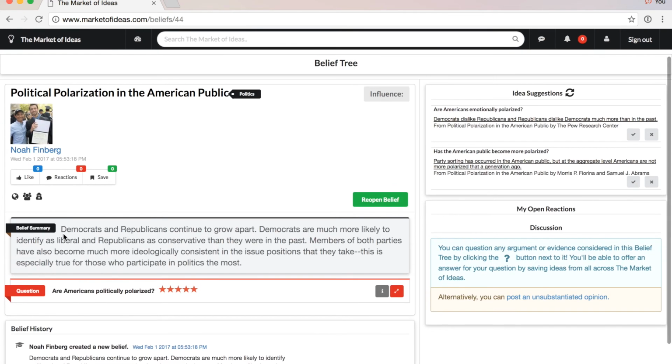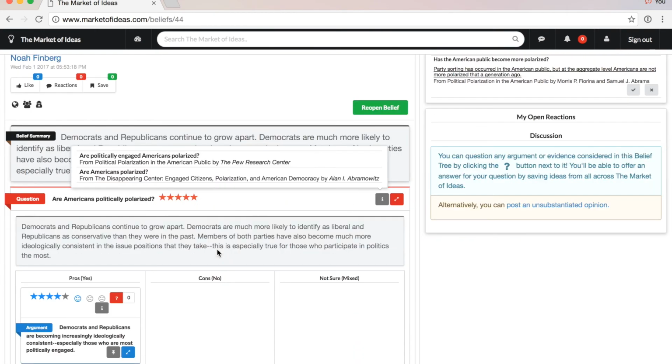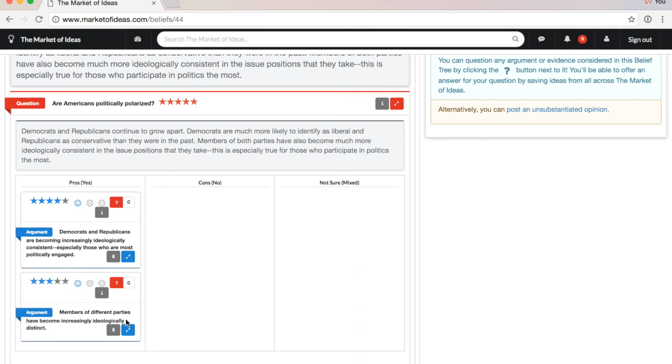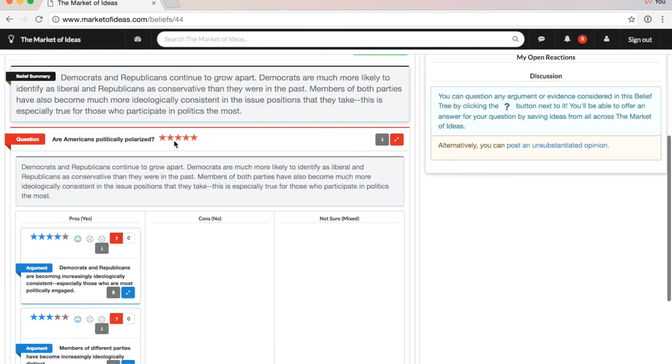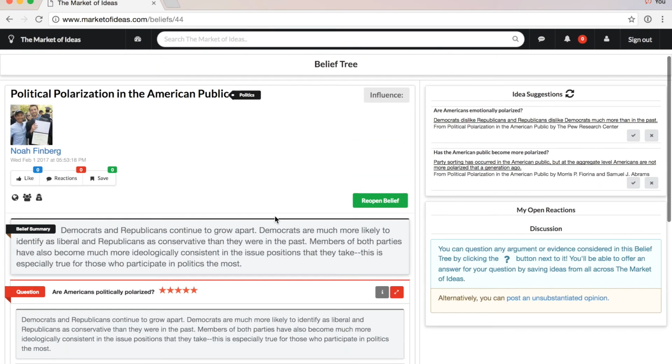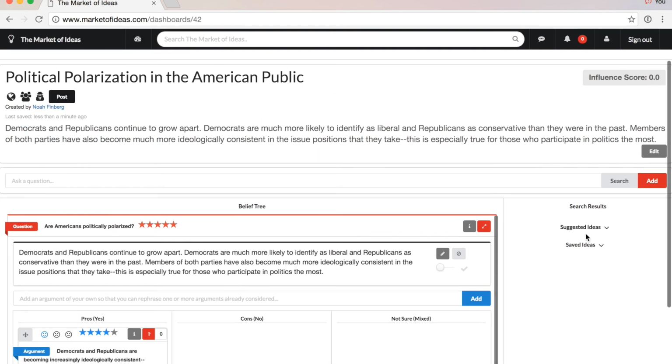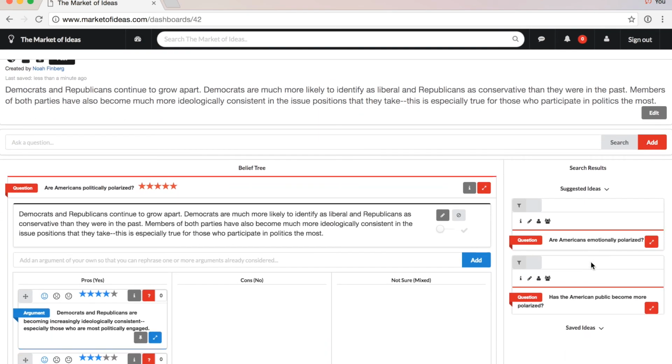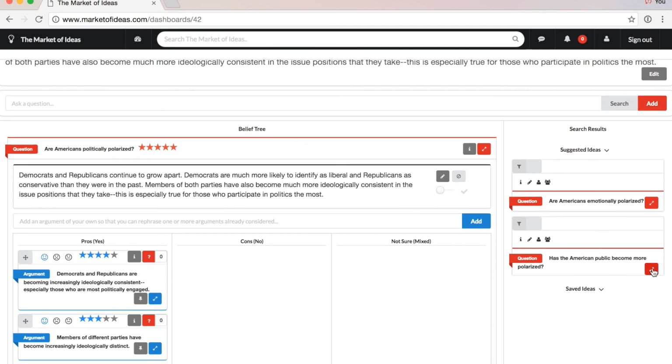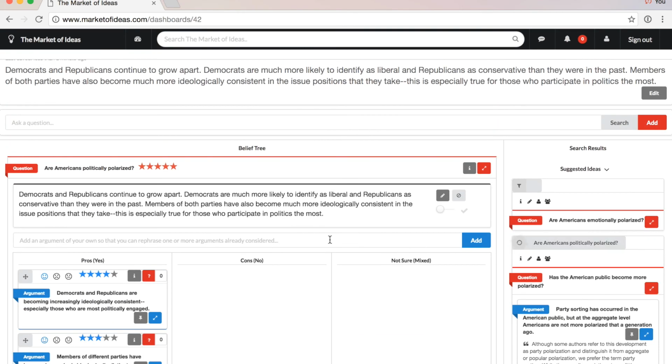You can now see your belief tree, what you believe on this subject, and all the questions, arguments, and evidence that went into reaching it. And the Market of Ideas suggestion algorithm will continually check to see if there are any new ideas that you should consider to make your belief more complete. It looks like it's already found a couple. Let's try updating it. You can see the suggested ideas right on the side here. I'll pick one and then merge it in.